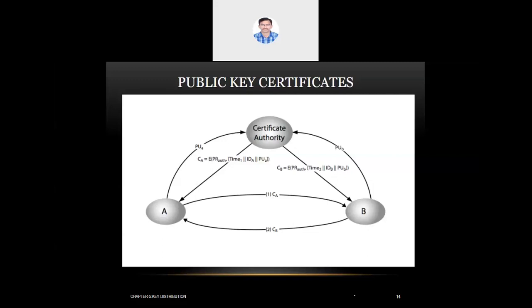So there is no third party intervention for every communication. Only one time request for a certificate, then after that, they can communicate directly with the other nodes using the certificate. By doing this, a lot of time gets saved. Similarly, B is also requesting a certificate by sending his public key to the certificate authority. Then the certificate authority will issue a certificate to B by including B's public key, B's details, as well as timestamp. Now why timestamp?